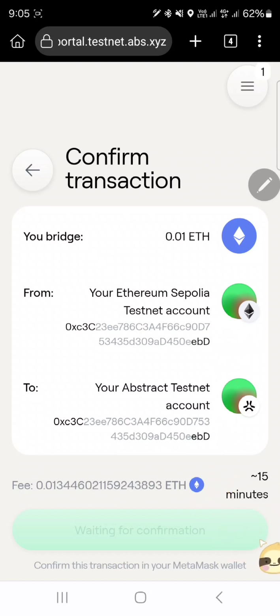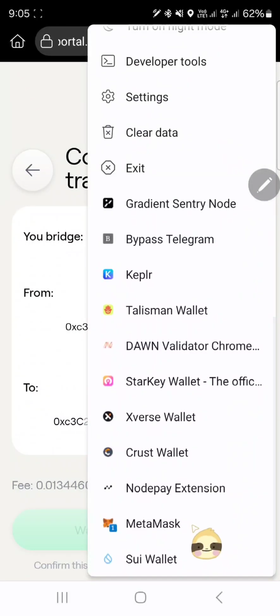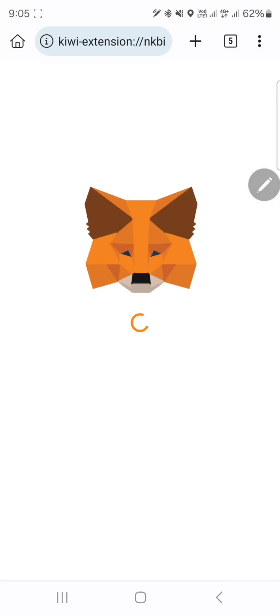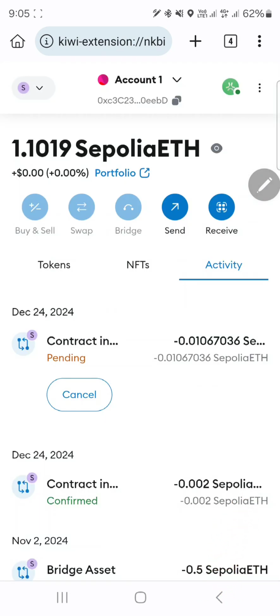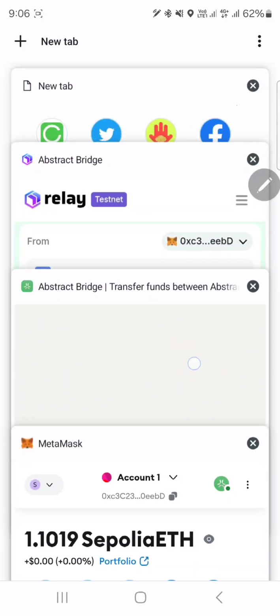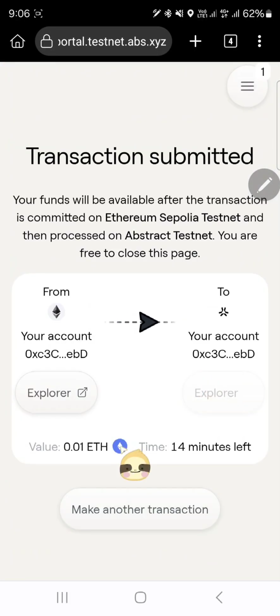This bridge may take up to 15 minutes, so wait patiently and waiting for confirmation. And go to the wallet to confirm the transaction. Here you can see it is processing, so time left 14 minutes.